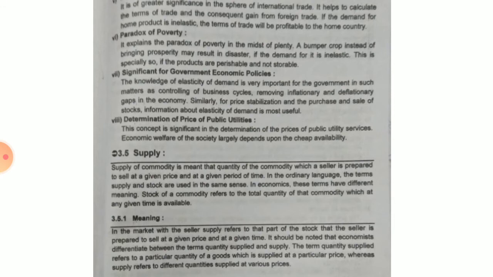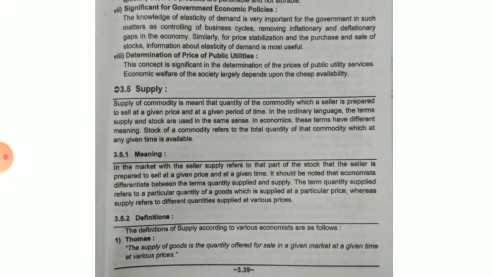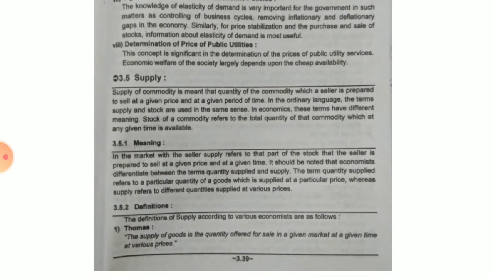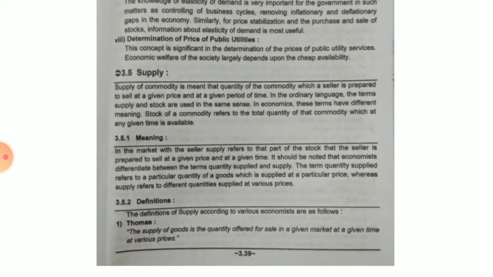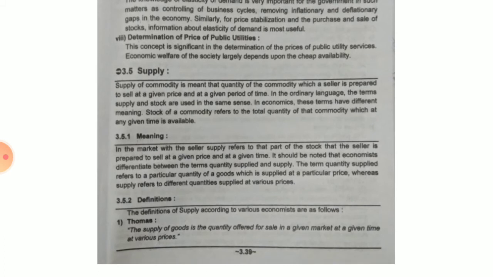Okay, supply is supply to the market. So here in the market with the seller, supply refers to that part of stock that the seller is prepared to sell at a given period of time, at a given price. It should be noted that there is a difference between quantity supplied and supply. Quantity supplied is the particular quantity of goods which is supplied at a particular price, whereas supply refers to the different quantities supplied at various prices.